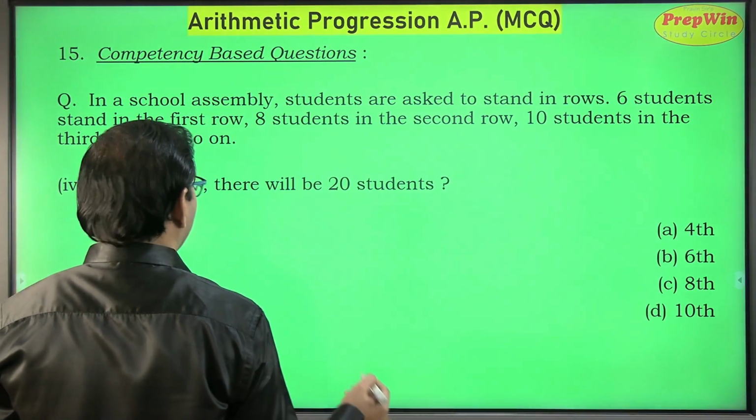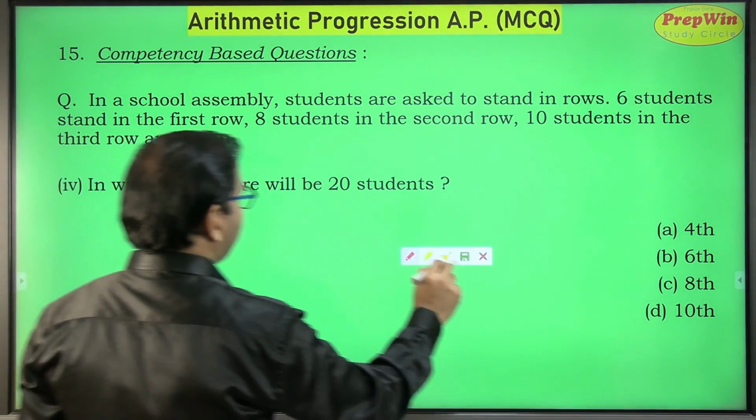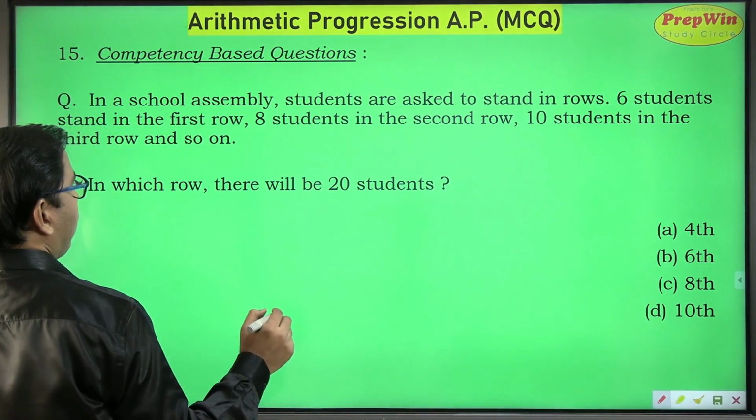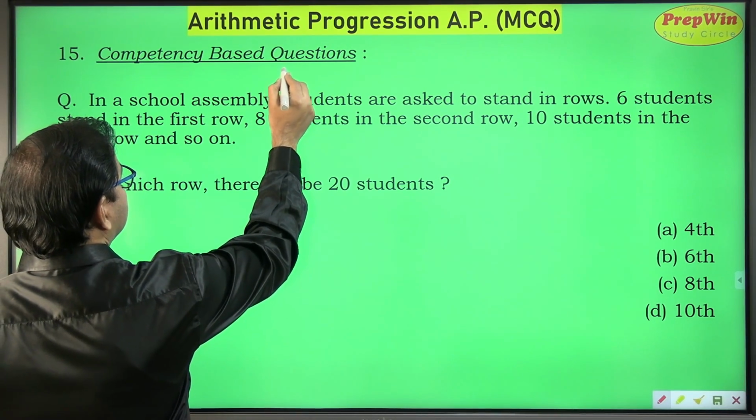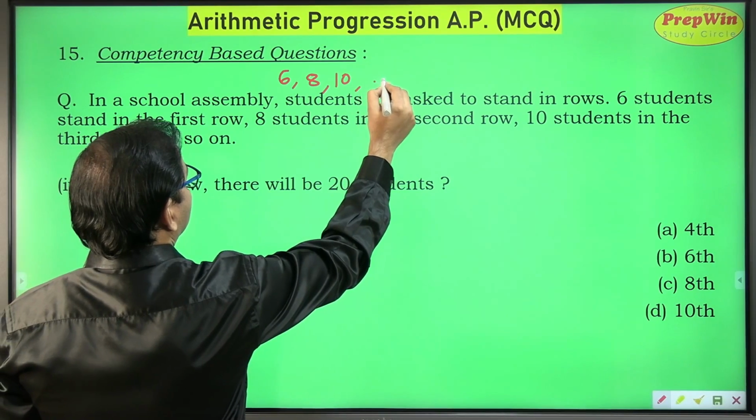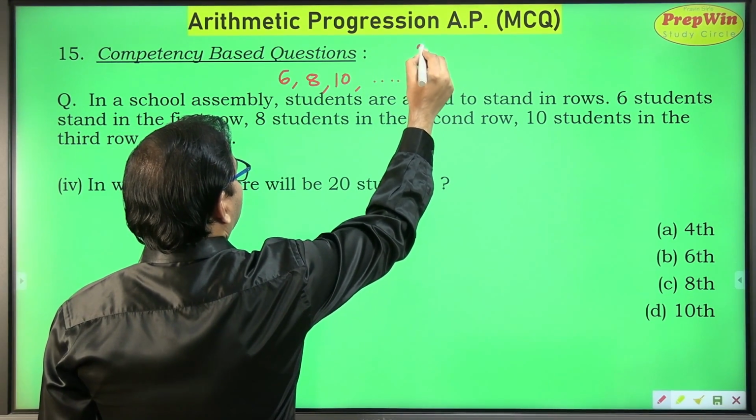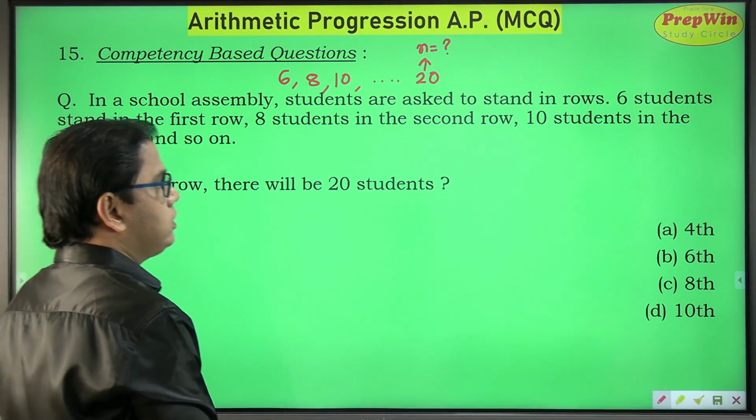Now the fourth part of this question is very interesting because here we have to find in which row the number of students is 20. So my progression is 6, 8, 10, and so on, and I have to find at what position, which term, is 20.